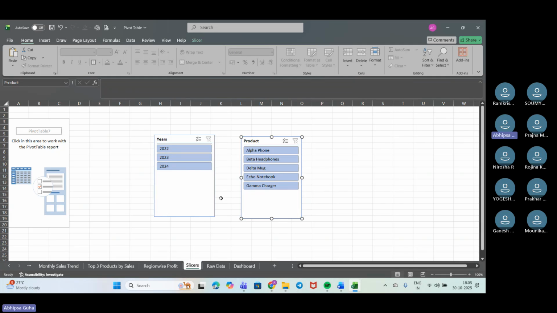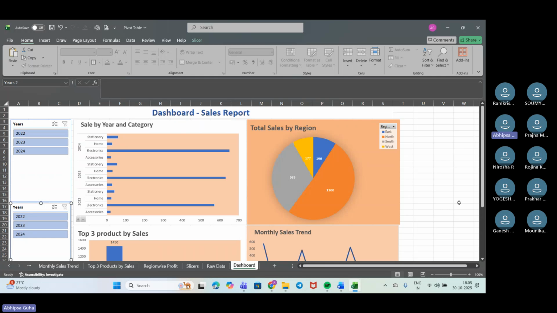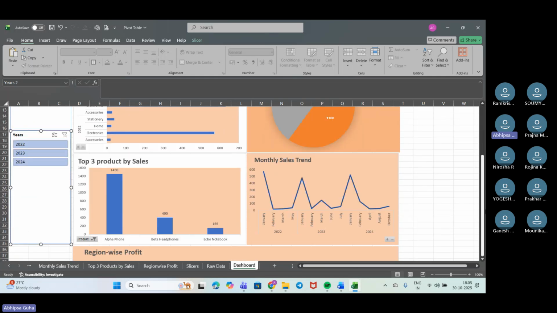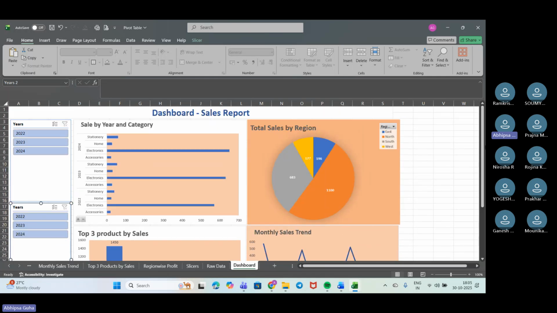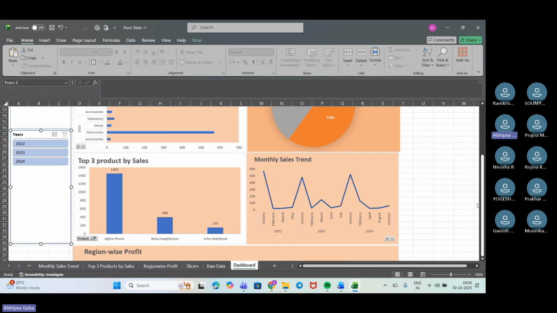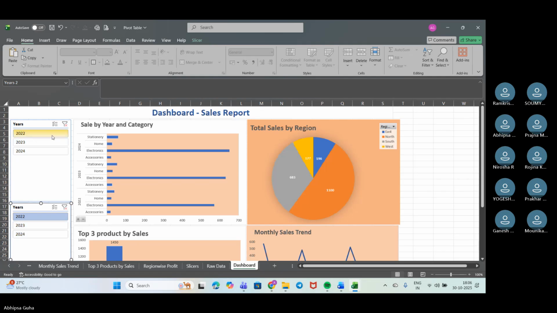And now this is the dashboard that we have created. This is the basic one. Here we haven't put much effort, and the color scheme and the coordination we haven't put enough effort into either. So now if we are adding 2022, see what happens.